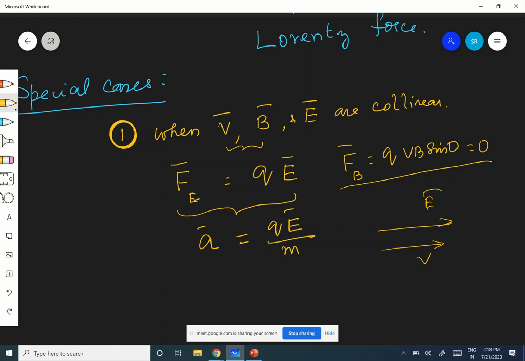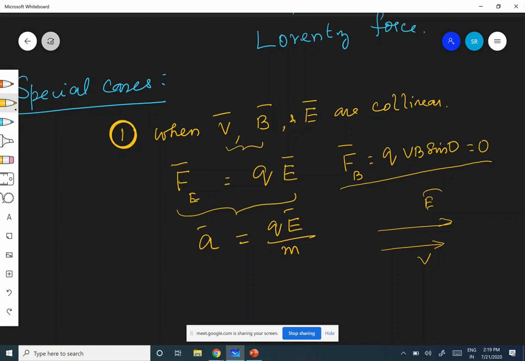It will be accelerated, but there won't be any change in direction. Its speed will change, but there is no change in the direction of motion.